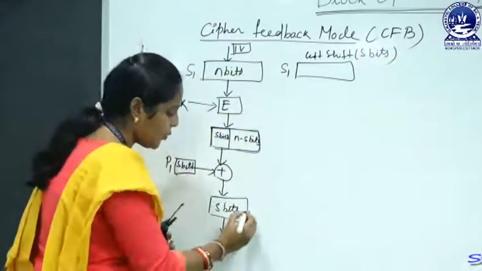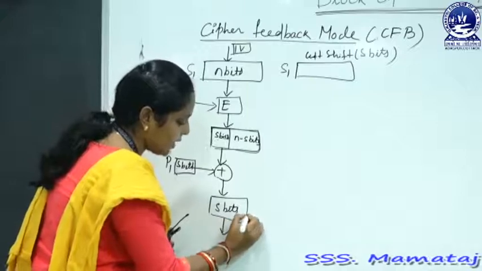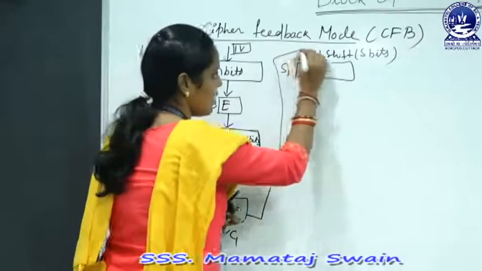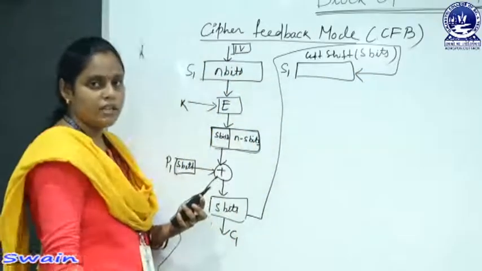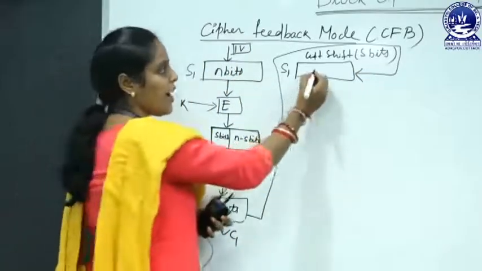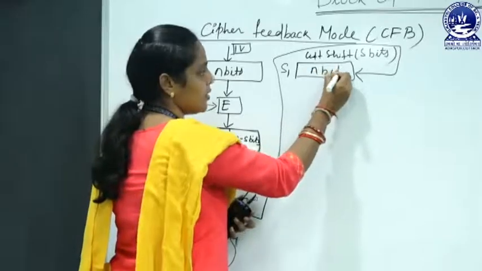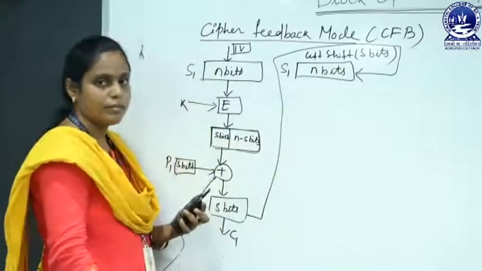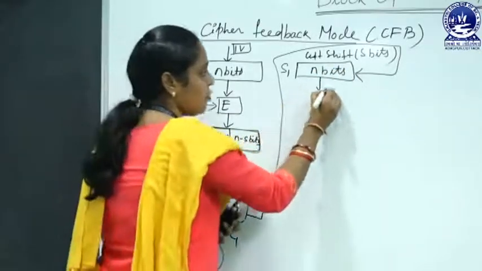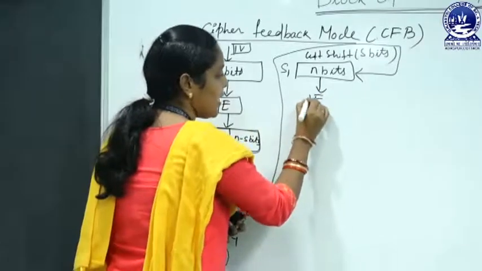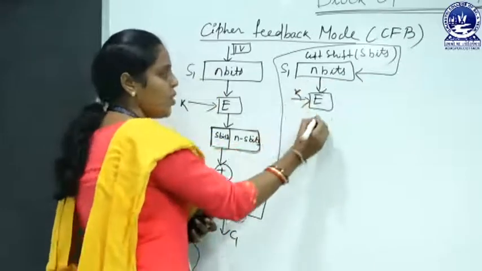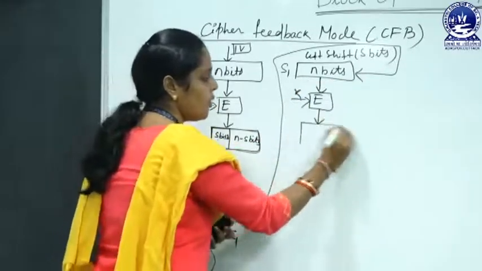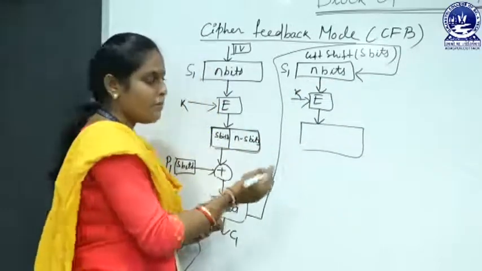After that you take the s bits of ciphertext and store them in this register, so that now it contains n bits. After that you use the encryption algorithm and key to encrypt these n bits, which gives us n bits output.